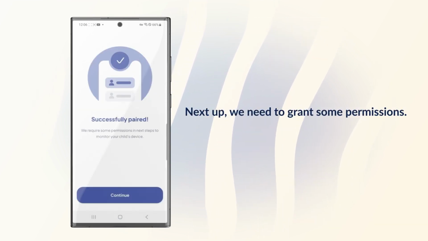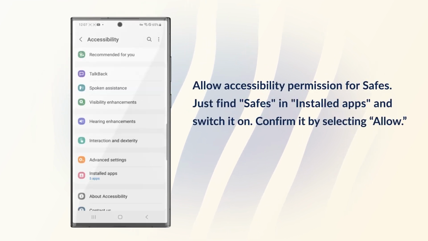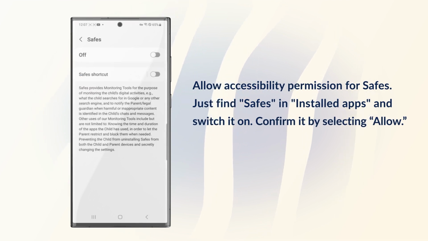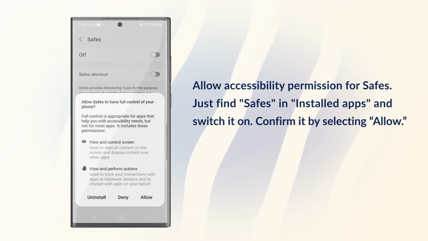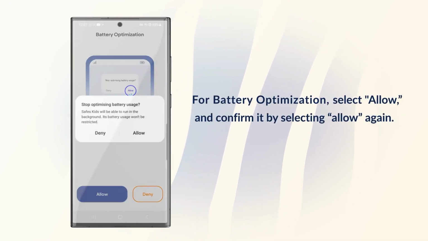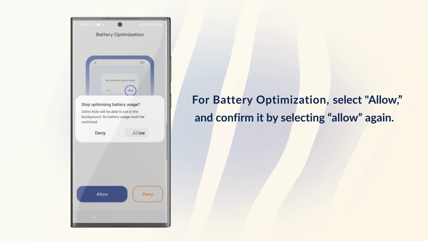Next up, we need to grant some permissions. Allow accessibility permission for Safes. Just find Safes in installed apps and switch it on. Confirm it by selecting Allow. For battery optimization permission, select Allow and confirm it by selecting Allow again.